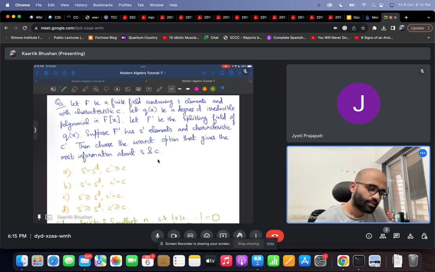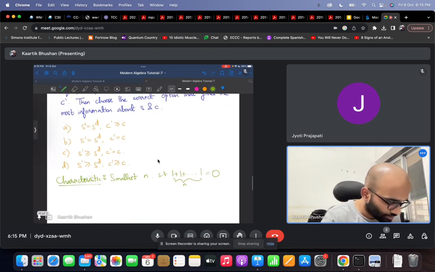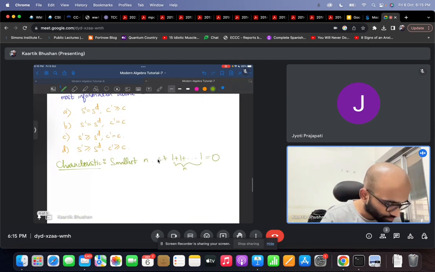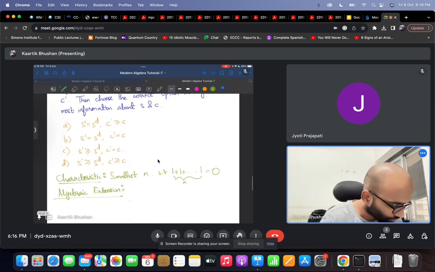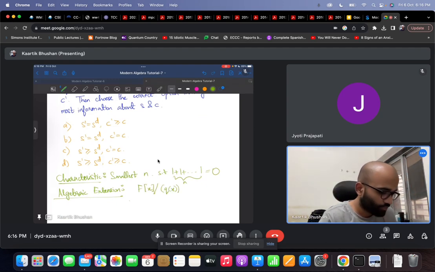Let Q be a degree D irreducible polynomial in F[x]. Let F prime be the splitting field of Q(x). The splitting field was also discussed in the lecture, but for completeness I'll discuss it here again. Before the notion of a splitting field, the first notion is an algebraic extension, which is the quotient field F[x] quotiented with the ideal generated by Q(x).